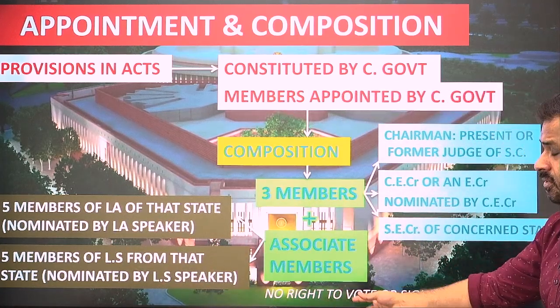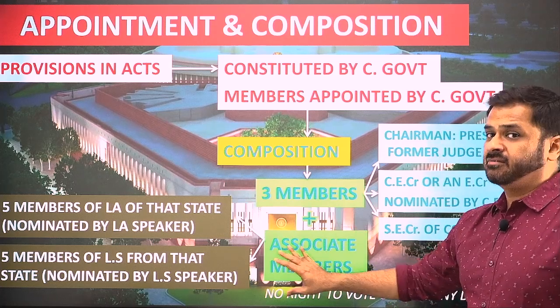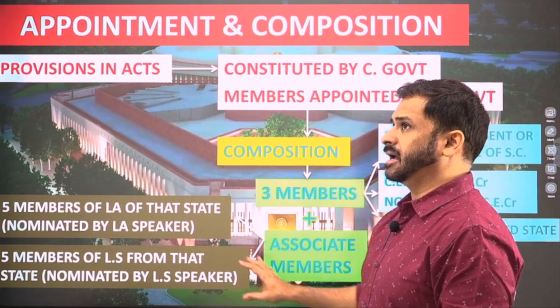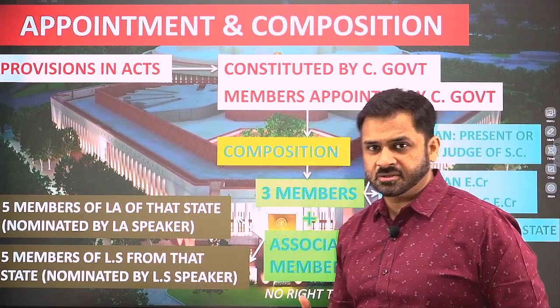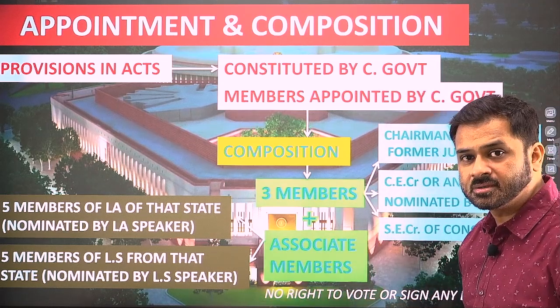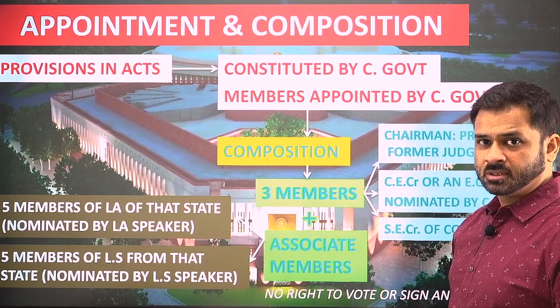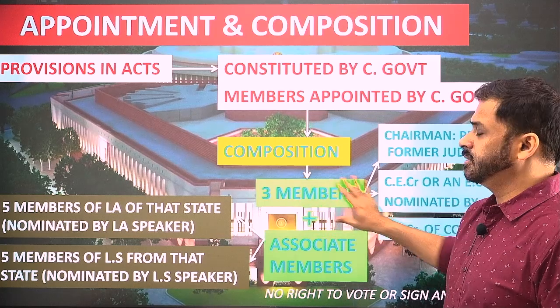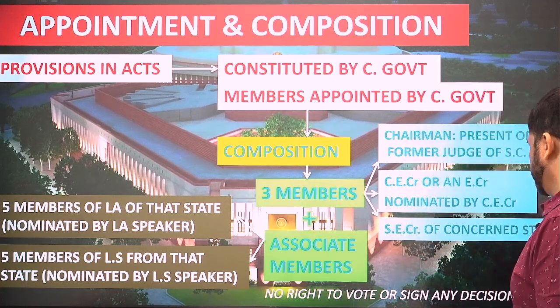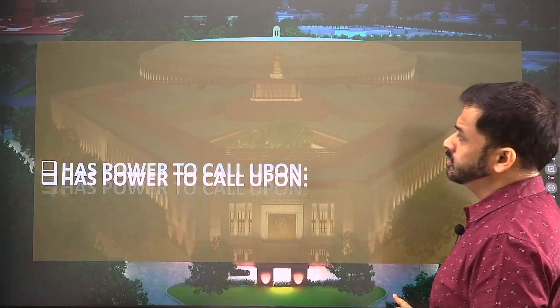So one more thing to be clear is that associate members will not have much power. They are there maybe more like advisors. They are not going to participate in the decision making process. They will not have the right to vote. So mostly the decision will be taken up by these 3 members. Okay, now let us look into that.